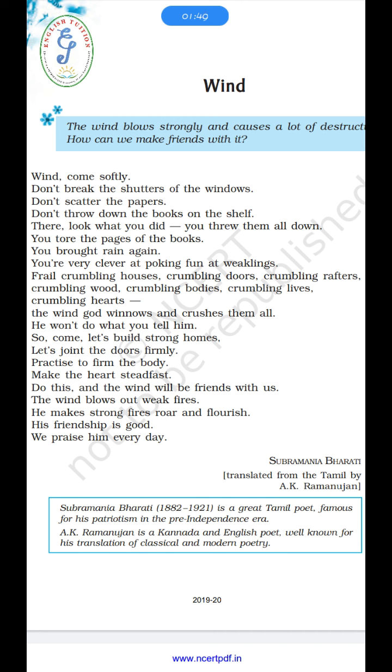The wind blows out weak fires. He makes strong fires roar and flourish. His friendship is good. We praise him every day. Subramania Bharati.